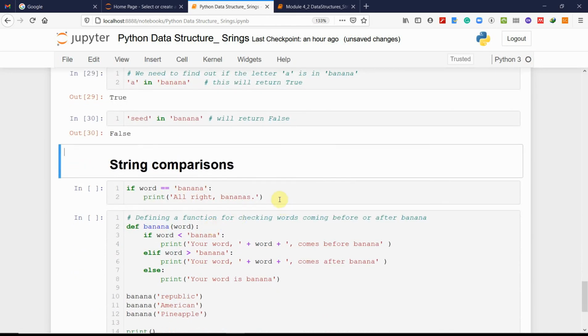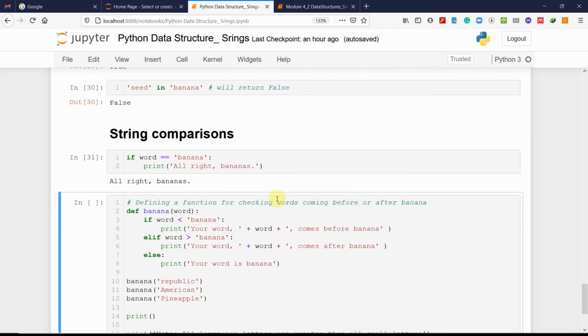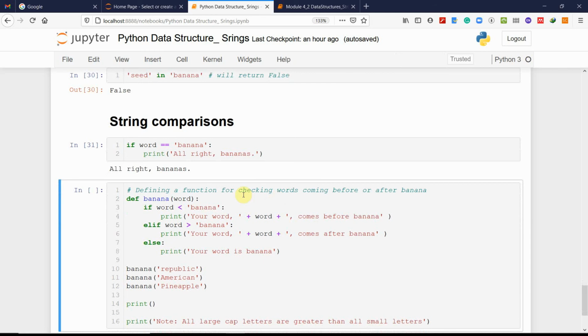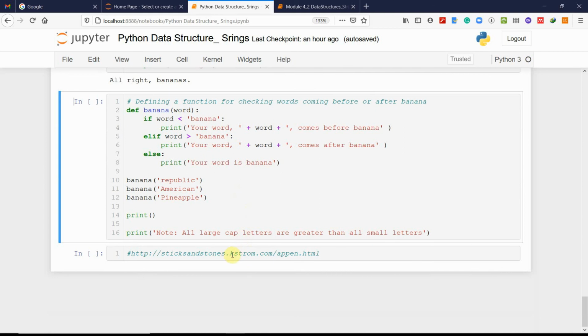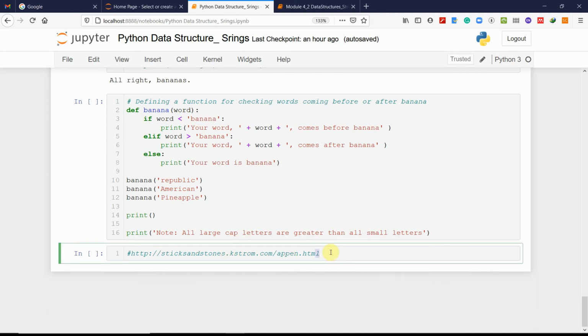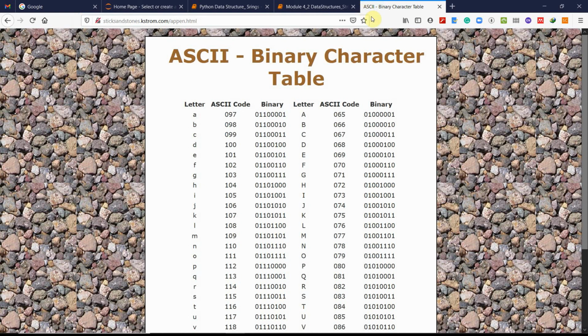Strings can be compared. Say if word is equal to banana, print all right, banana. So it will work easily in an if command. Now, defining a function for checking whether words come before or after banana, we use ASCII characters. There is a table of ASCII characters, with binary codes.